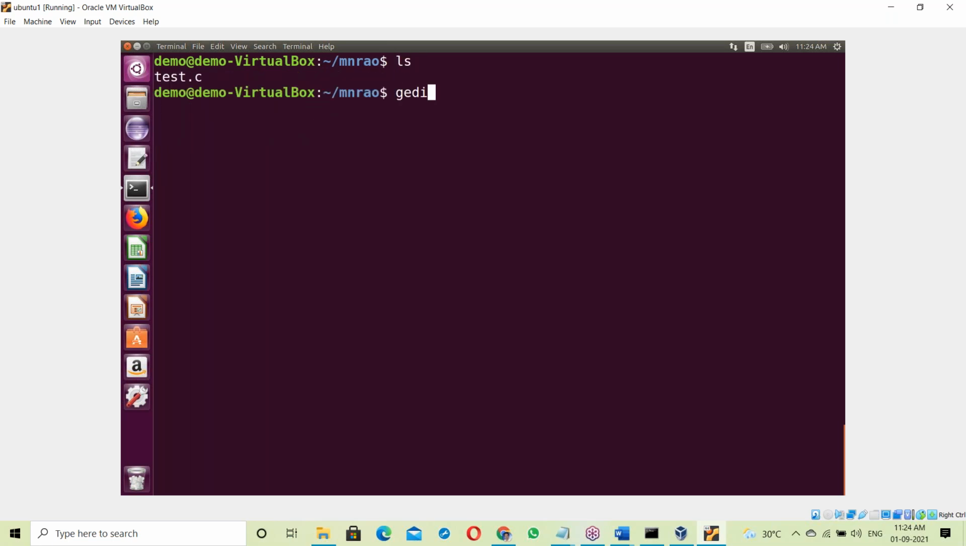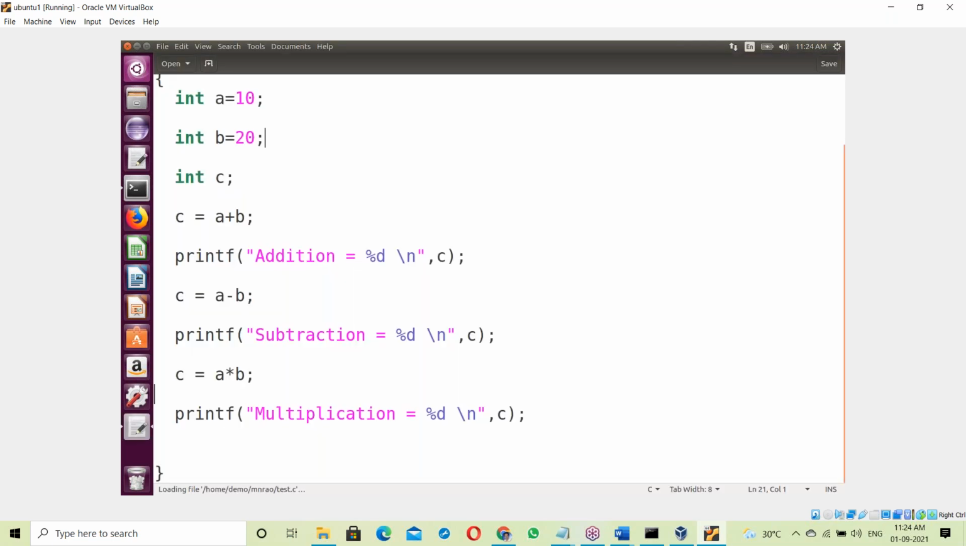Suppose there are some errors. gedit test.c. Let us make some mistakes here. Semicolon removed here. Suppose here the plus is missing. Suppose here a comma is removed. Next here, a semicolon.